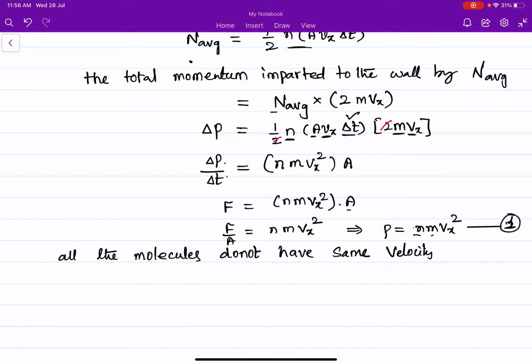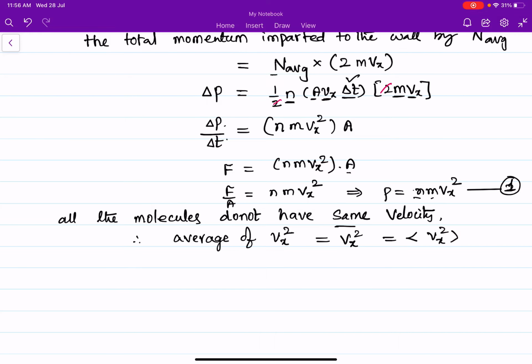So I am taking the average of Vx square. The average of Vx square is written as Vx square average. We also indicate the average with brackets like this. Vx square average, so this is the average velocity.